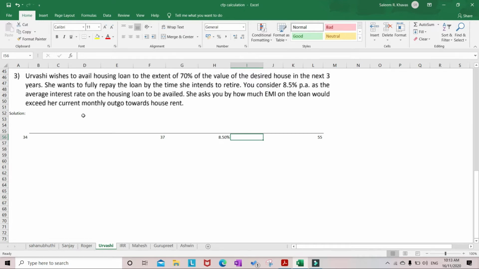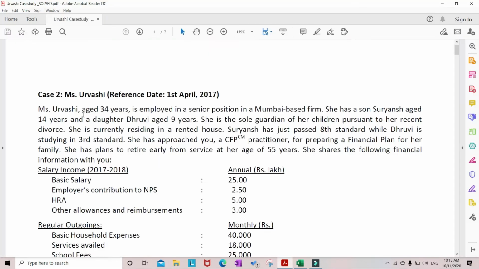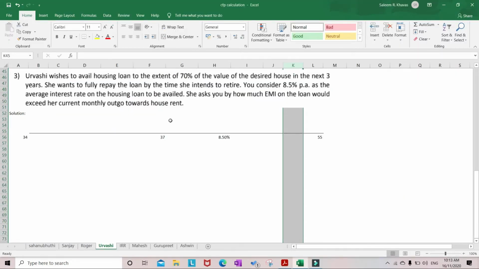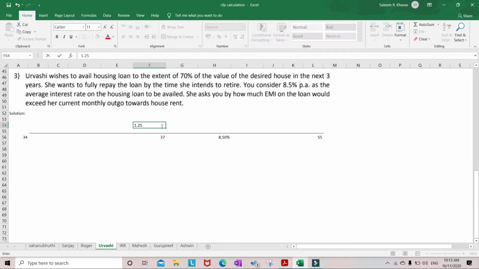But in the question, the value of the desired house is not given anywhere. So we'll check it out in the case study. Go to goals. In goal number 1, it is given that purchase a house in the next 3 years, costing currently rupees 1.25 crores. So 1.25 crores is the value of the desired house. But this is the present value, and she intends to buy this house after 3 years. That means we need to inflate this 1.25 crores for 3 years.